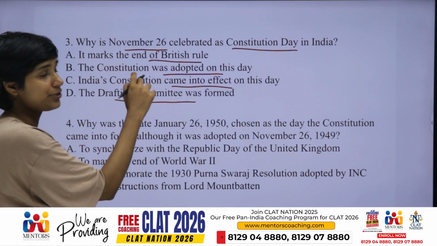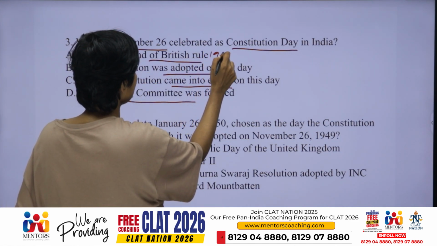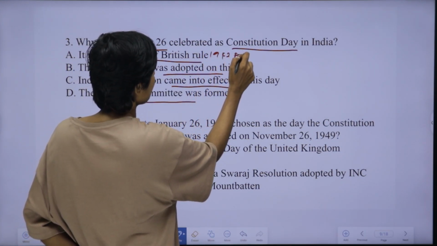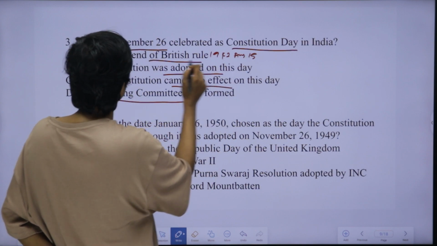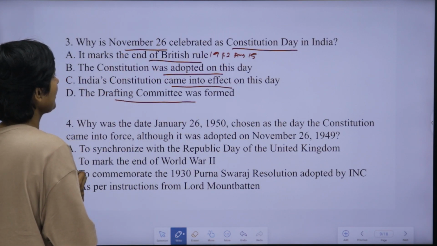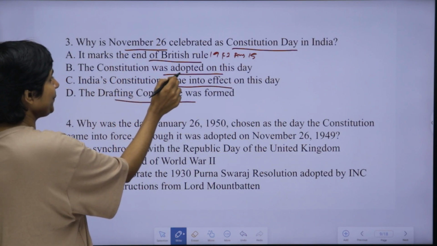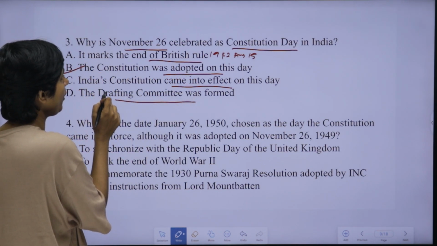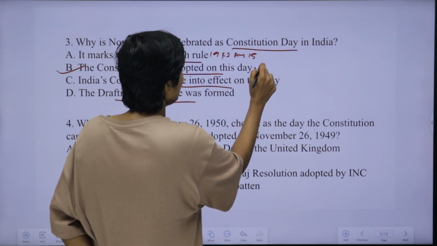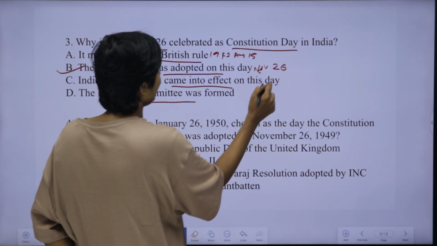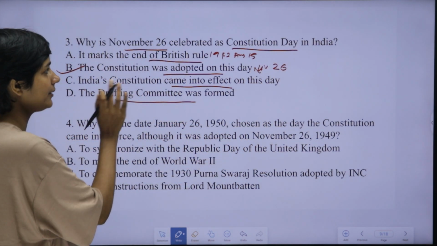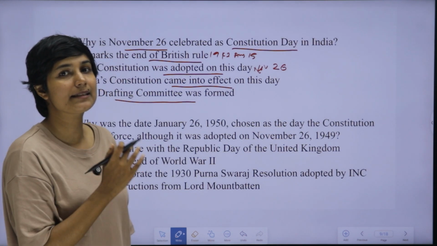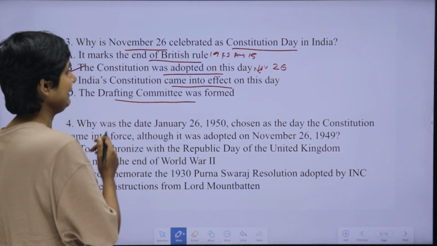When the British rule actually ended, it was on 1947 August 15, not on November 26. Then, the Constitution was adopted on this date. Yes, correct, this is the answer. The Constitution was adopted on November 26, 1949. To remember that day, November 26 is celebrated as Constitution Day in India.